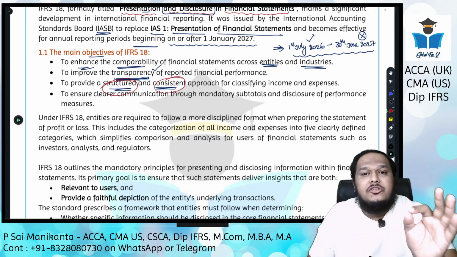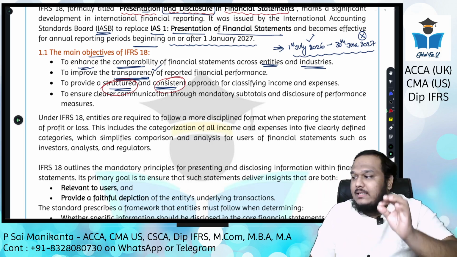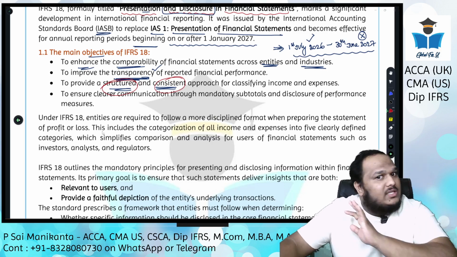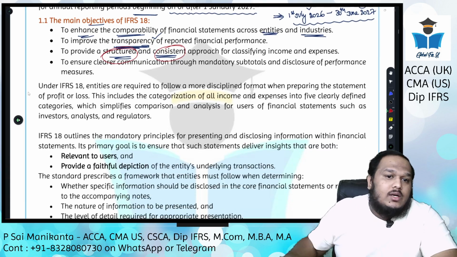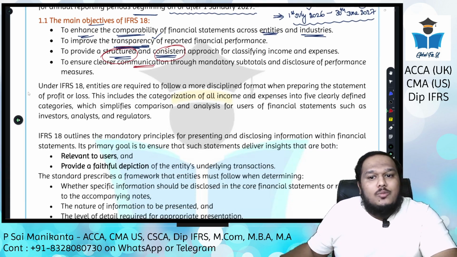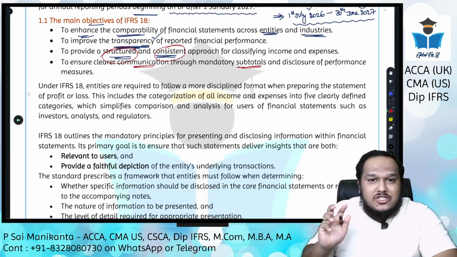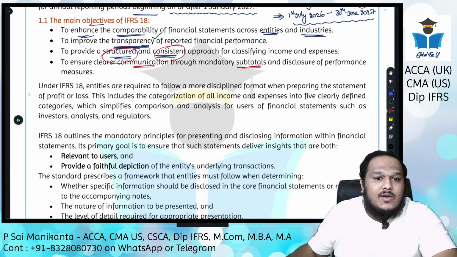There is clear mention of which item should be presented in which section. Everything is very clear. Okay, next one. To ensure clear communication through mandatory subtotals, like I just mentioned, 2 subtotals and 3 categories will be there, and the disclosure of the performance measures.